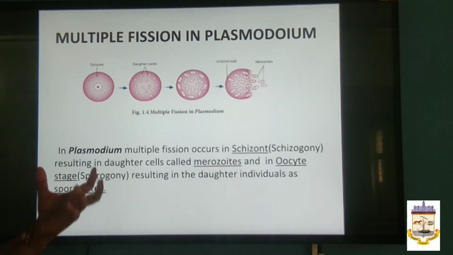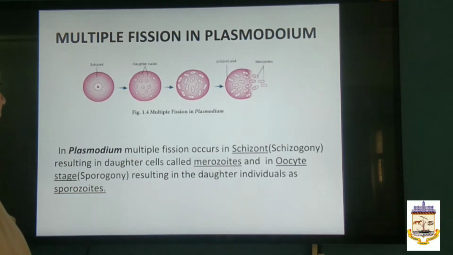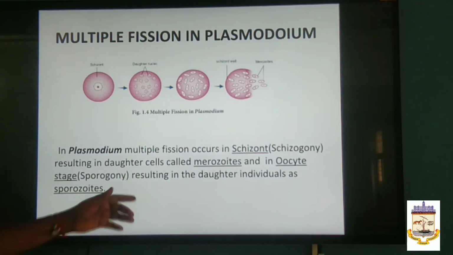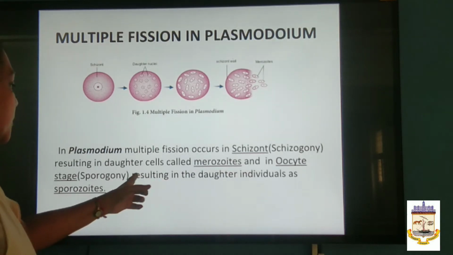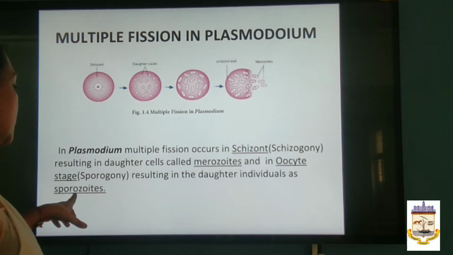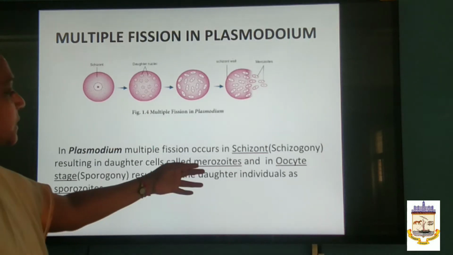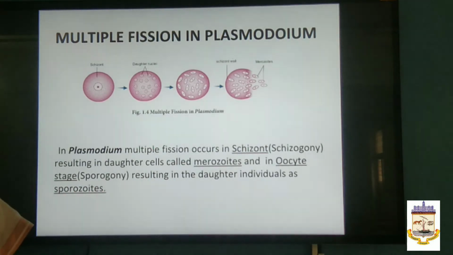So, multiple fission: we have taken an example, one in Plasmodium forming the merozoites in this process, and another one in the oocyte stage. Here sporogony cells are formed, and at the end the daughter individuals formed are called sporozoites. So, in multiple fission in Plasmodium we find 2 types of cells, one is merozoites, another one is sporozoites.